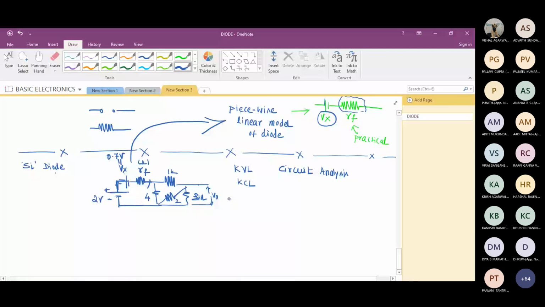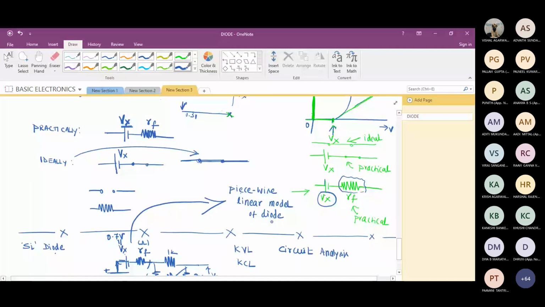So you'll be in a better position to design a circuit. So this is actually assisting you. This model is actually helping you. That's why this diode model, or any device model, is really useful.